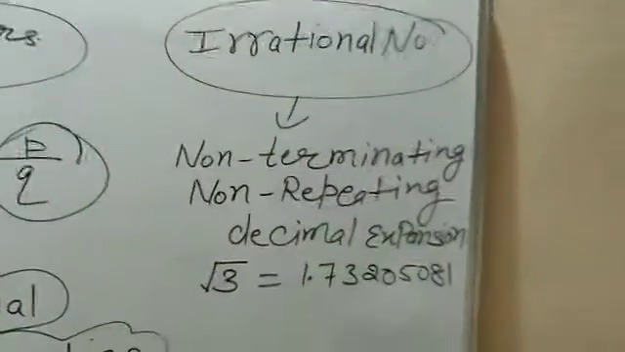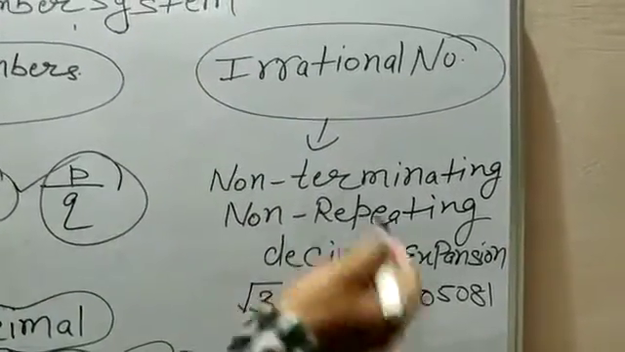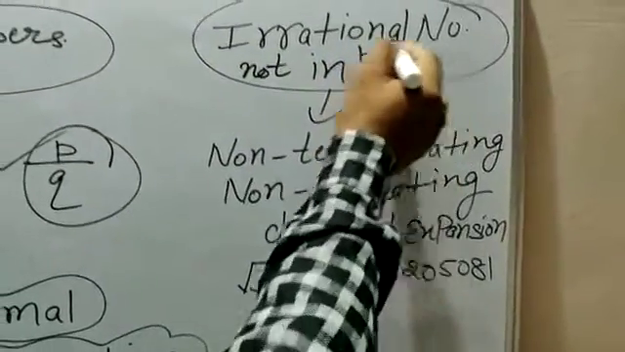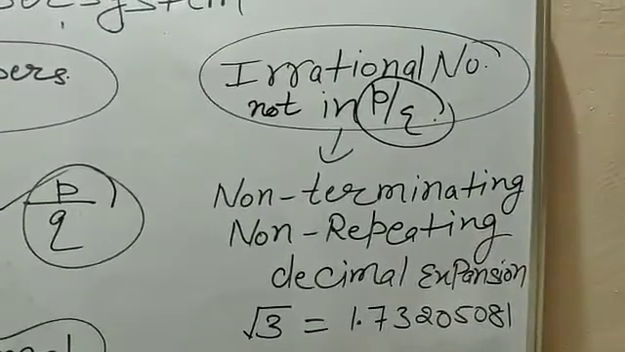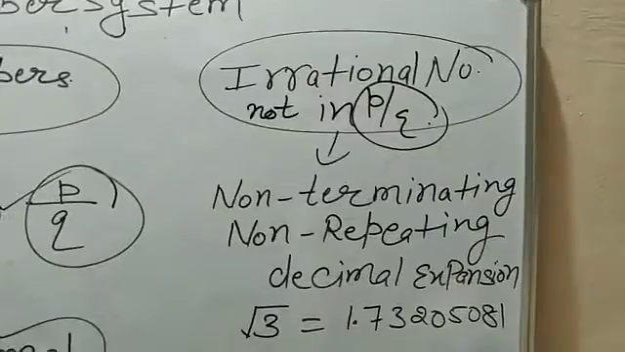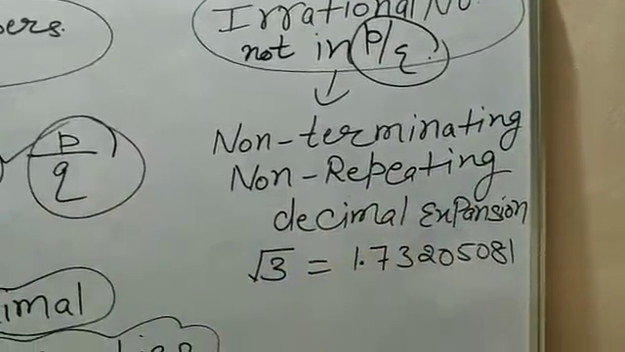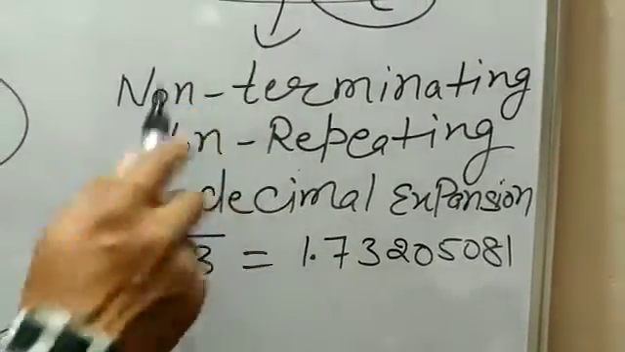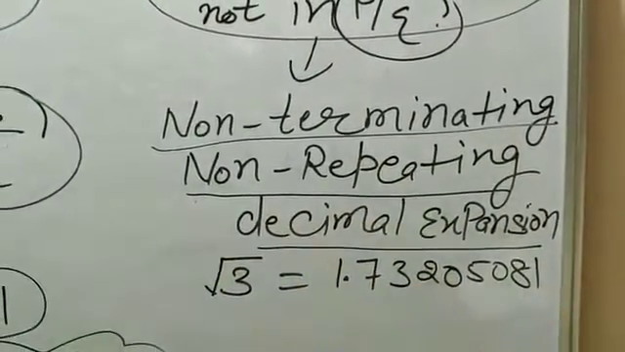The very next, irrational numbers. We have already discussed irrational numbers. The numbers which cannot be written in the form of P upon Q are said to be irrational numbers. But we focus here on the condition of non-terminating, non-repeating decimal expansion. It is very important for you to understand this. What are non-terminating, non-repeating decimal expansions?